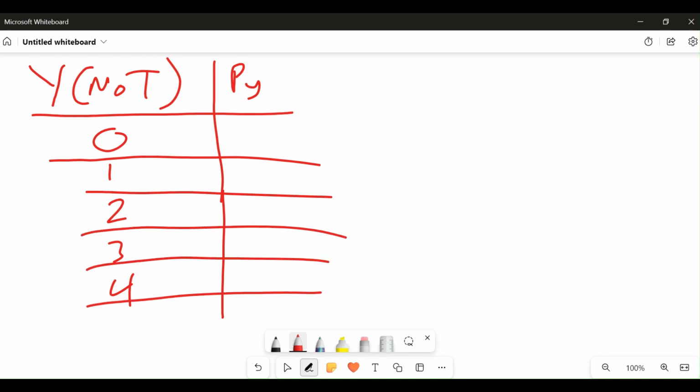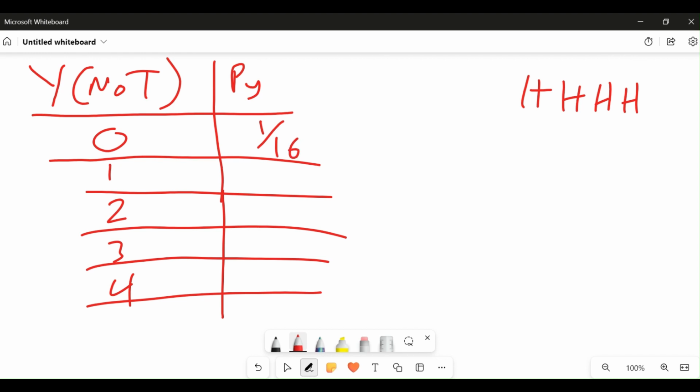All right. Now from our experiment, there is only one possible occurrence where we have no tail, and that's when we have four heads: head, head, head, head. This is the only scenario where we have zero tails. So therefore, the probability that when we toss a coin four times, no tail will occur will be 1/16.